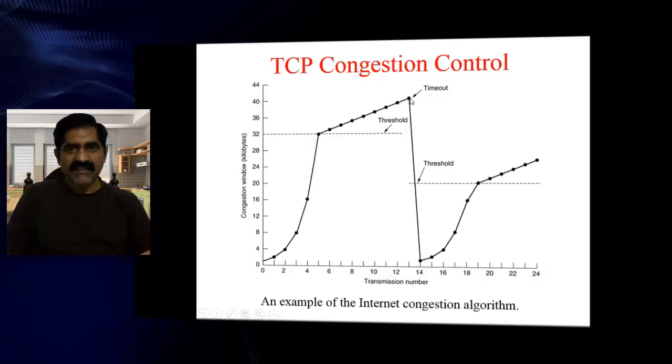Then what you have to do? When it happened at 40, divide by 2, 40 becomes 20. Then your new threshold will be 20. Up to this, you can increase data exponentially. After that, you have to increase linearly.